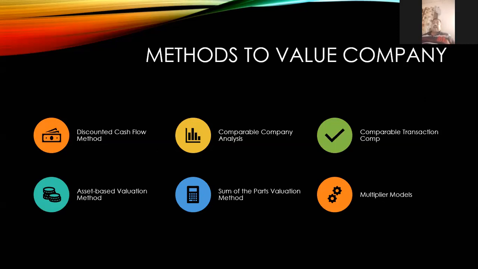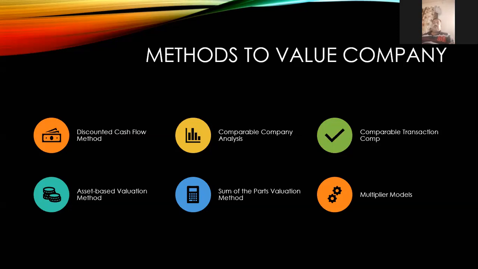Second one is comparable company analysis. Comparable company analysis is comparing with different companies. That's another model which will be applied in this equity valuation. Then comparable transactions. The transactions which occur in your company, we are comparing with those companies. Okay. That's another model. Then the asset-based valuation model. Asset-based valuation, you already know that NAV, net asset value. So net asset value is nothing but total assets minus total liabilities. That's the model we're going to apply in this equity valuation.